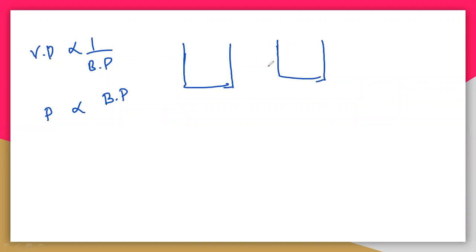I'm taking two conditions here. In this one we are applying a certain amount of pressure with the piston, and here we are not. So we are increasing the pressure, compressing the liquid, so that the molecules come closer here.